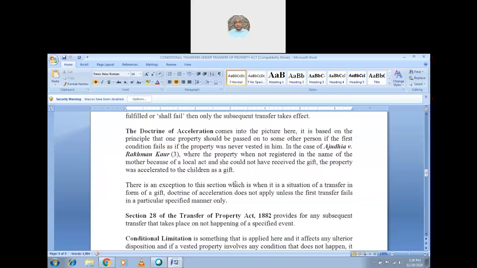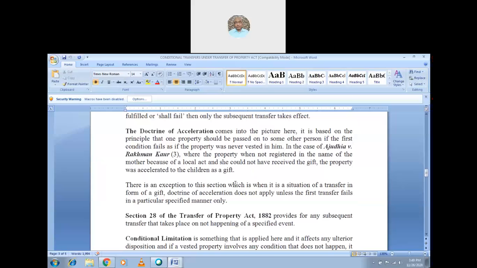So here what I want to say is, if the property could not be registered in the name of the mother because of the local act, and she could not have received a gift, the local act will not allow the property to be registered. Of course, she will not get any gift or any transfer. The property was assimilated to the children as a gift. So when she is incapable of taking the property by the local laws, then the property goes to her children. That is called the doctrine of acceleration.